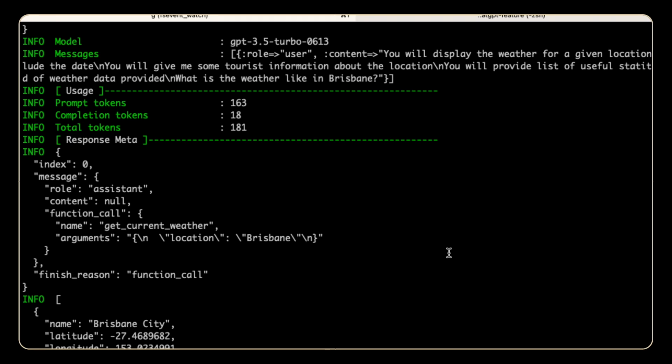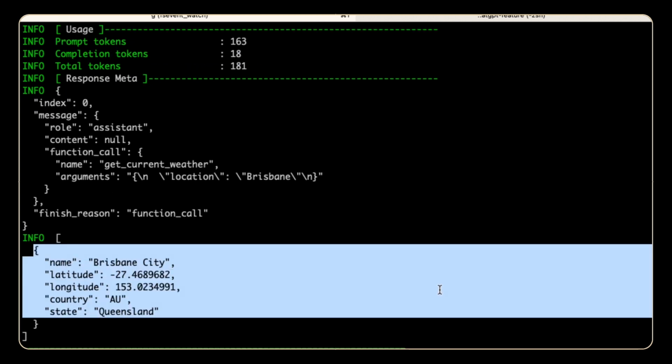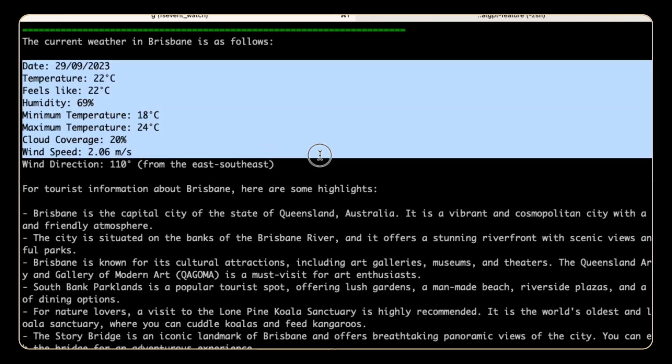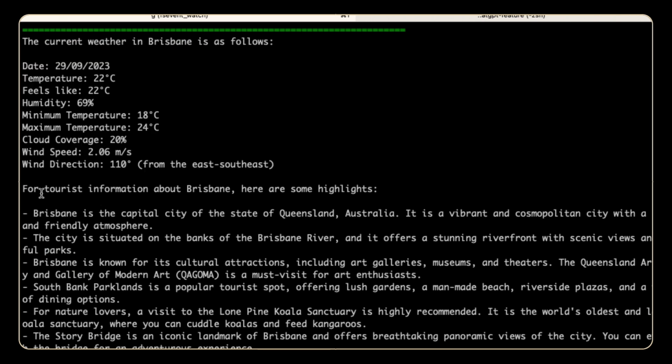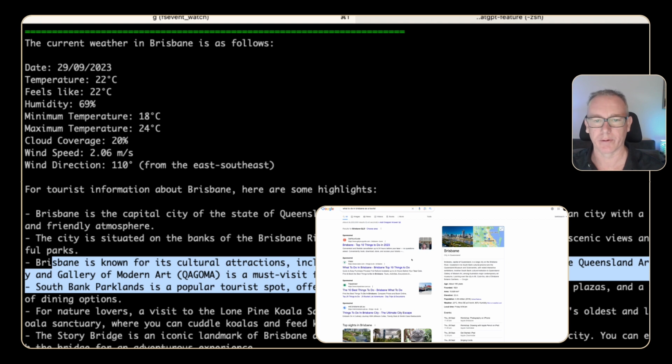This next information might look very complex, but the main thing to look at is what was the weather in Brisbane? And the flow did something simple like look up the geographic location and run it through an advanced prompt to get a whole lot of current weather information today and tourist information today. We can already see that the information about Brisbane being a capital with cultural precincts fits in very much with the information that's coming through from ChatGPT.